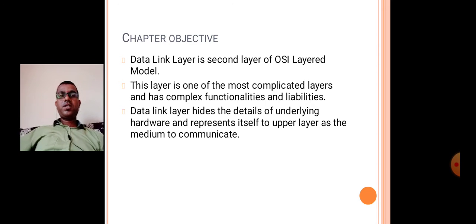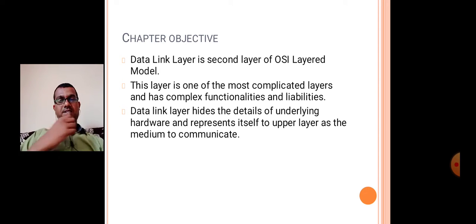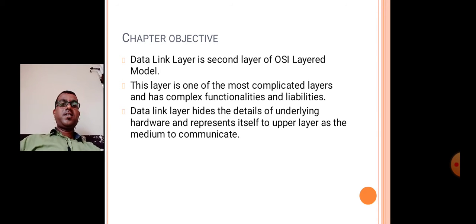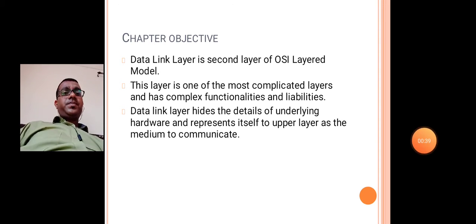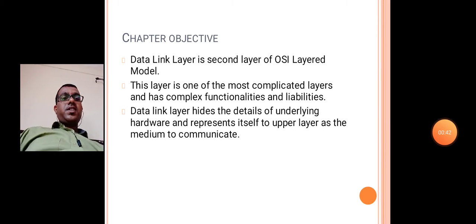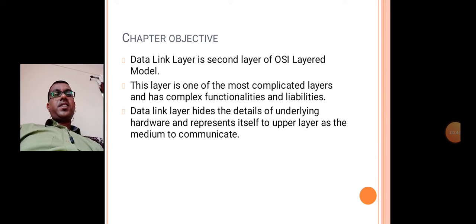Today we have to see TYBCS computer networking part one, first chapter: data link layer. We know that the data link layer is the number 2 layer in the ISO OSI and TCP/IP model. In this chapter we are going to study the design principles for the data link layer. It has a few specific responsibilities, which include framing, addressing, flow control, error control, and media access. The data link layer hides the details of the underlying hardware and represents itself to the upper layer as a medium to communicate.